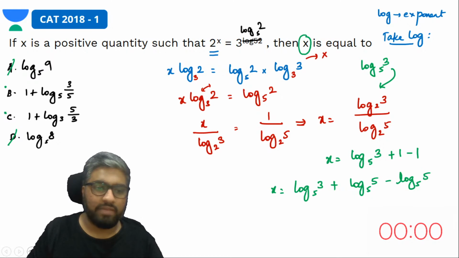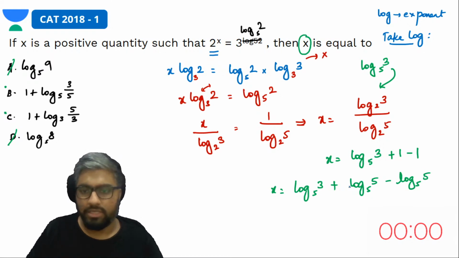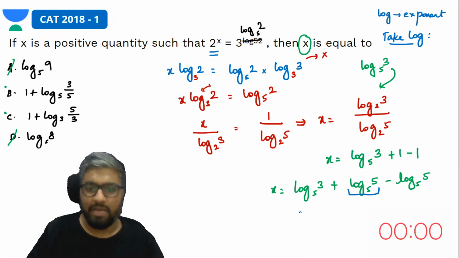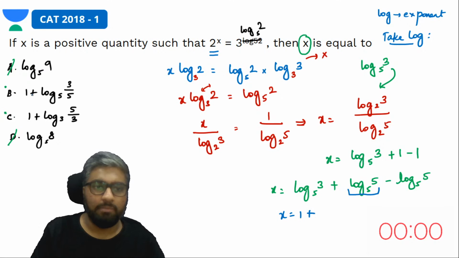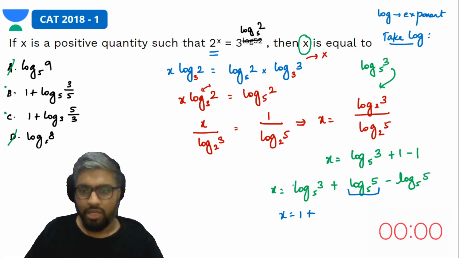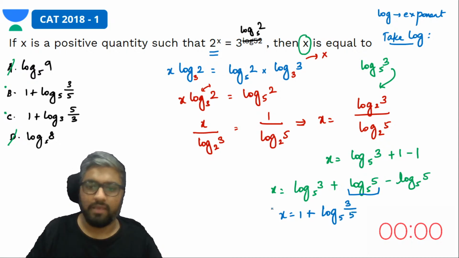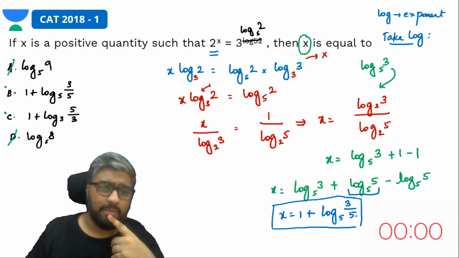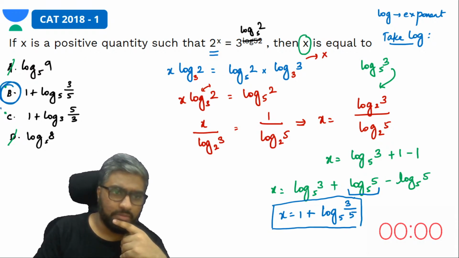Now what they have done in the answer choice is this is 1. That is the 1 part, right? So x is equal to 1 plus something. Now what do you have? Log 3 to the base 5 minus log 5 to the base 5. Log x minus log y is log x by y. That is log 3 by 5 to the base 5. So my answer to this question is 1 plus log 3 by 5 to the base 5, which is option B.